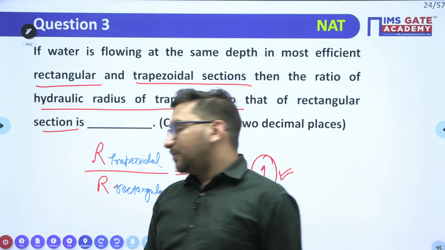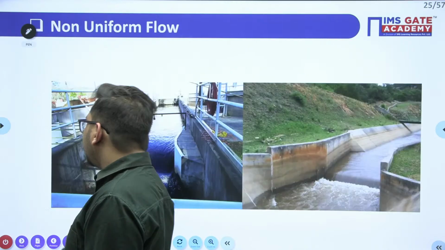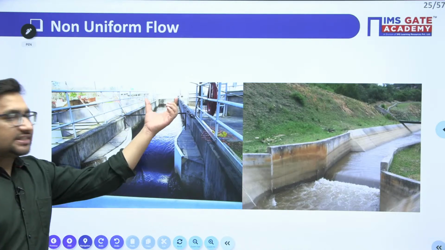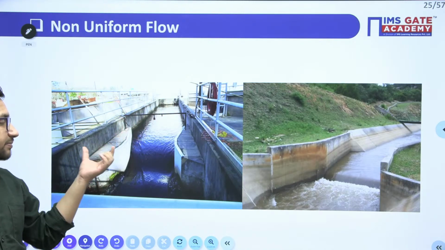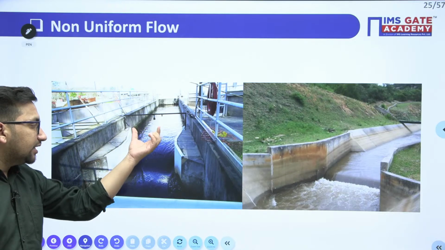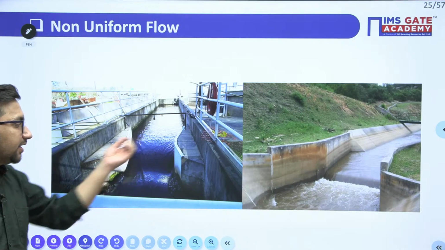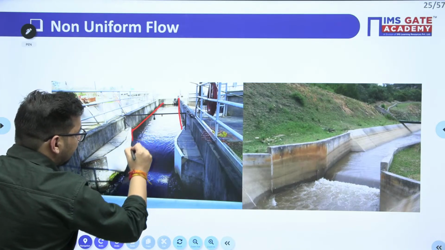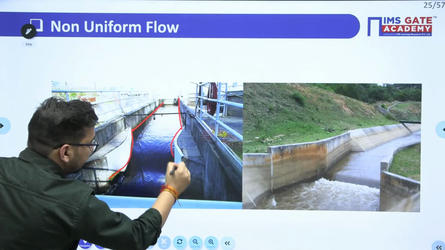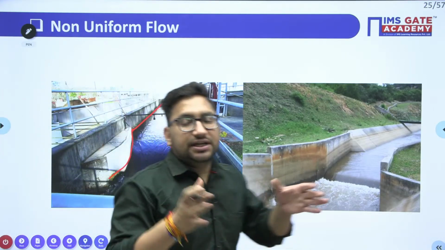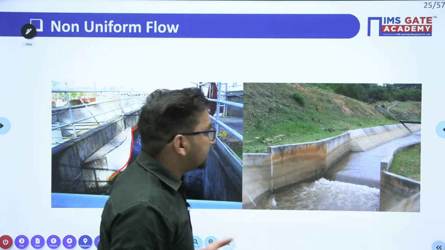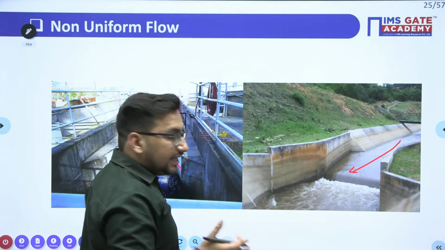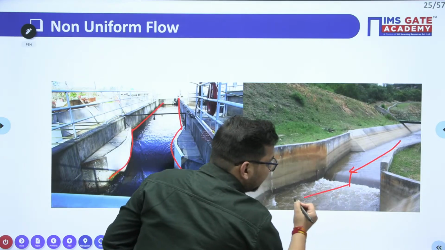Now we'll move to our next part, that is non-uniform flow. Now try to see these two figures. Here you can see this is a prismatic channel. In that prismatic channel, there is a width contraction in this particular part. So initially this was the width, and at this point you can see there is a contraction in width. Here also you can see this is the base of the channel, and here there is a sudden drop in the channel bottom.